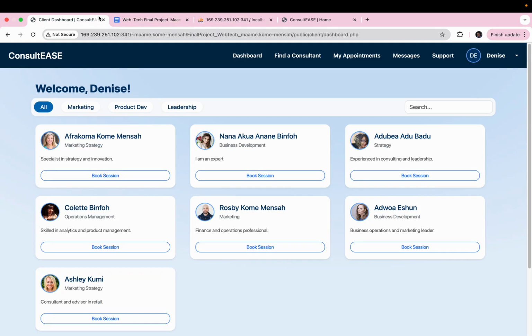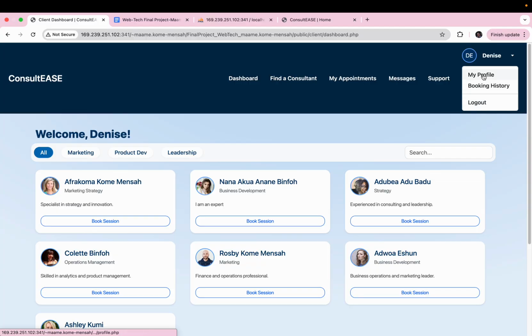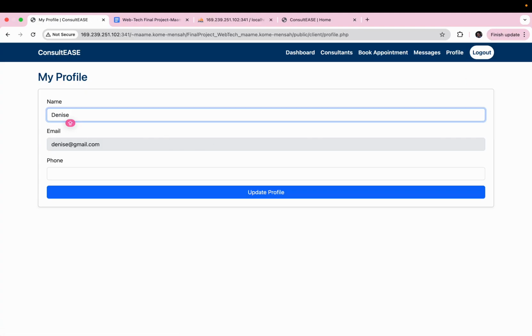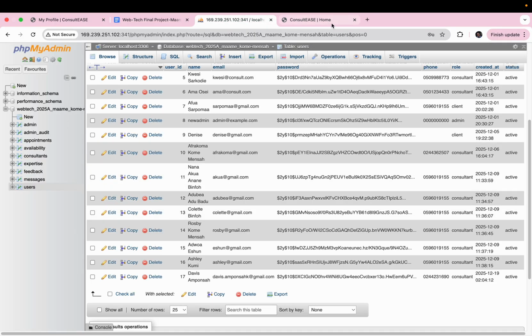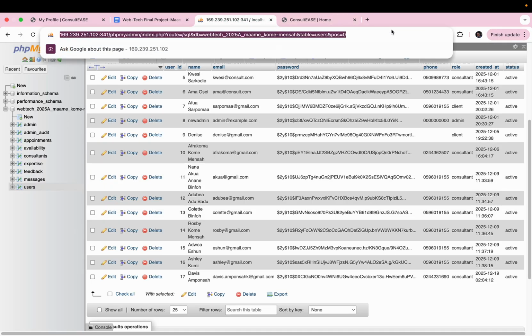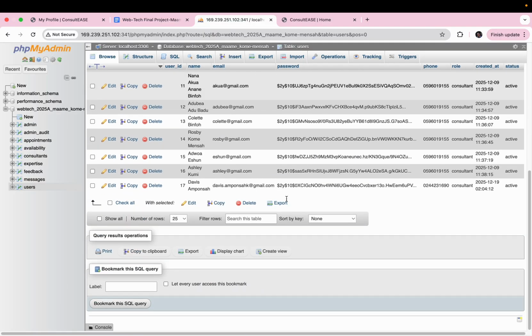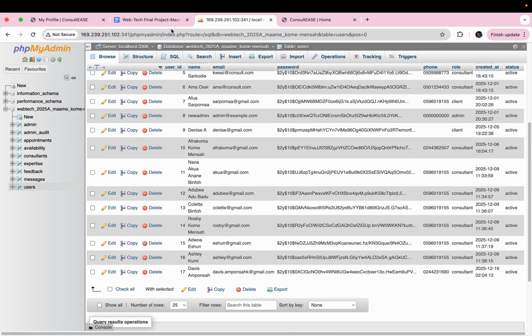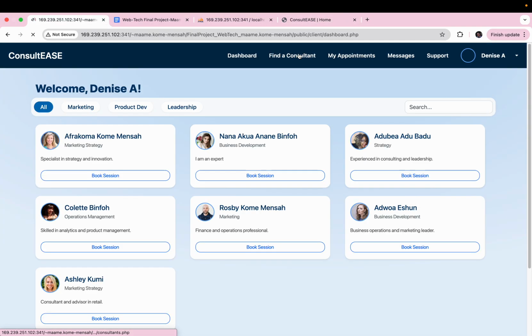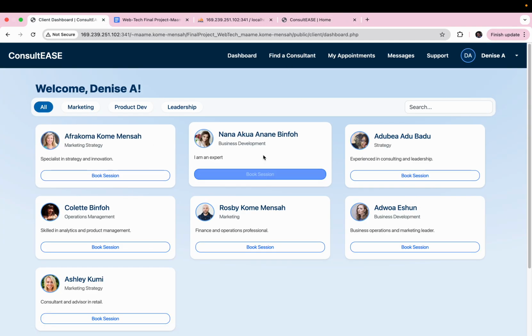So let me try and make the change again, and then we'll check the database to see how it's going. Let's say Denise A, and then we update the profile of this client. And now we go back to our database, reload the database to check what is happening. So as you can see, it has reflected in our database. So this is real-time translation going on here. Now we can go back to the dashboard and let's try booking a session.